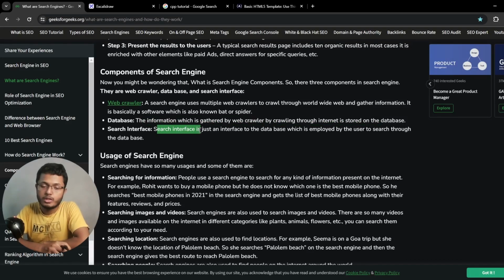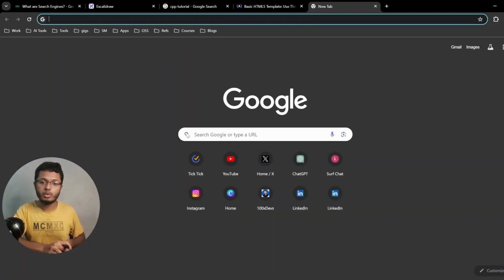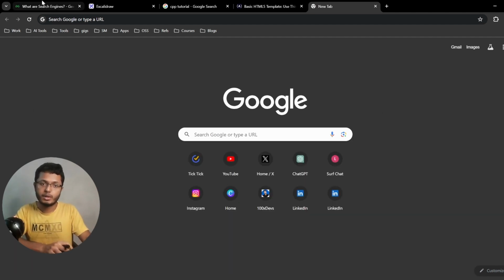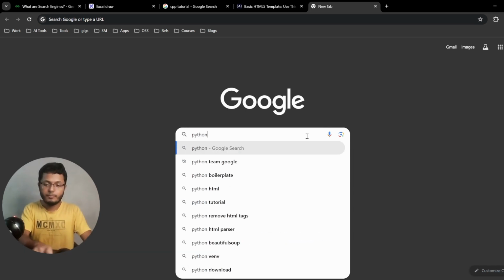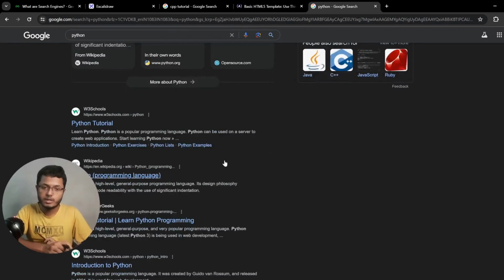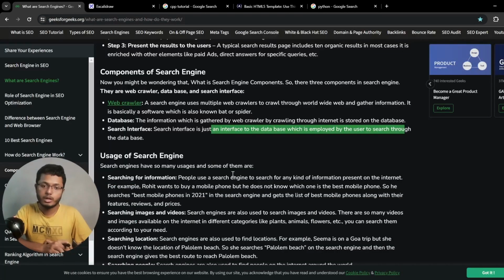And lastly, the search interface is just an interface to the database which is employed by the user to search through the database. For example, if we open Google, here we can search. So this is our search interface, another component. It's a very simple UI. We search for something, Python. Okay, this is our query. The web crawlers go and gather all this information, and it stores the information in a database. So these are all the 3 components.